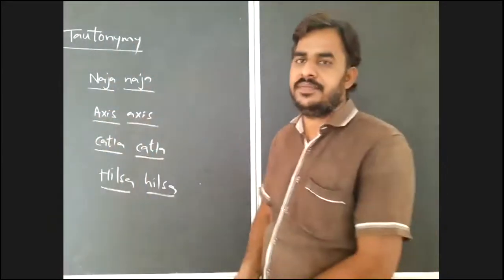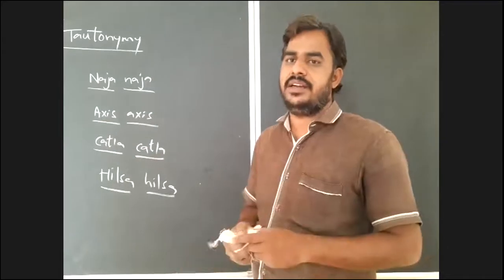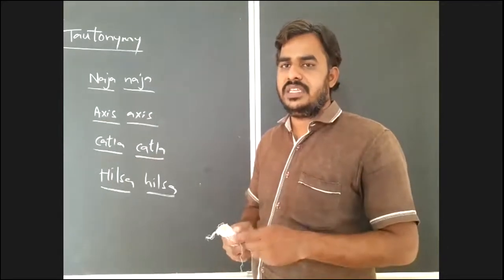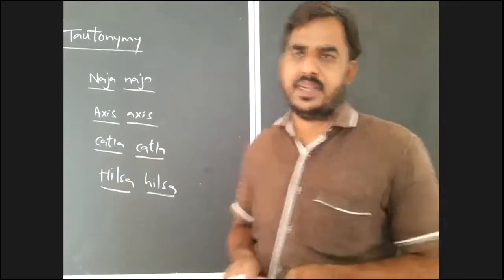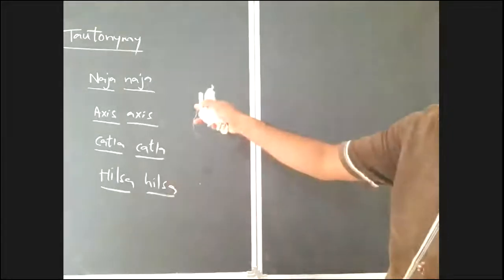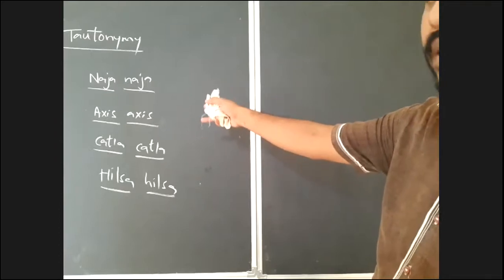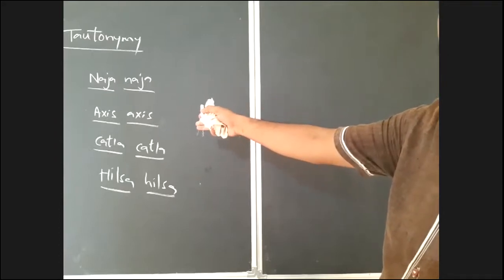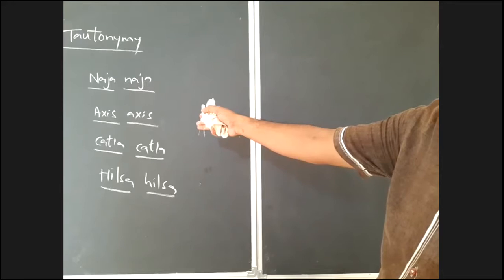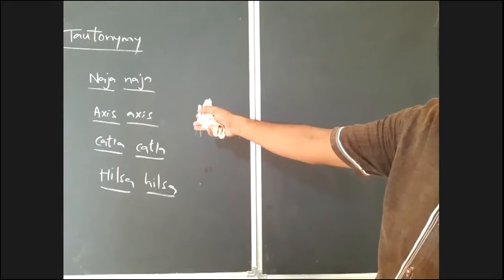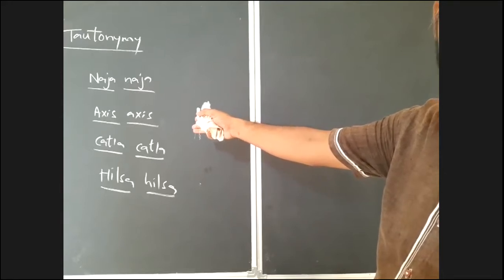What is tautonym? In the binomial nomenclature method, if both the genus name and the species name are the same, that is known as tautonyms. If you observe here, Naja is the scientific name of cobra, and Axis is the scientific name of spotted deer.